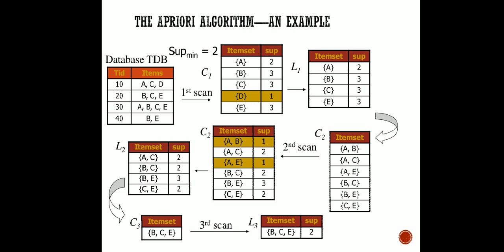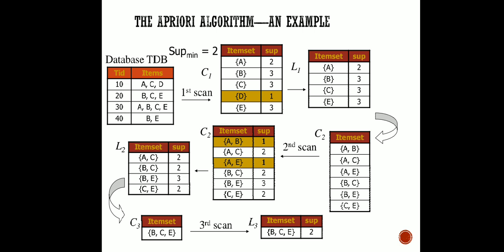The first possible pairing is the first block with the second block, that is A comma C with B comma C, and it will come up to A comma B comma C. Now we have to find out where A, B, C is occurring together. A, B, C occurs in transaction ID 30, but its count is only 1. Nowhere else are A, B, C present together. So we have discarded that.